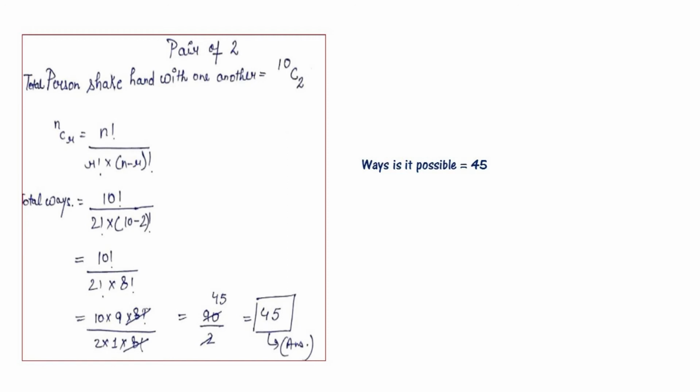We will split here. That becomes 10 into 9 into 8 factorial divided by 2 into 1 multiplied by 8 factorial. Now 8 factorial will be cut down. That becomes 90 by 2. Now we will cut down. That becomes 45. So the number of ways possible is 45.